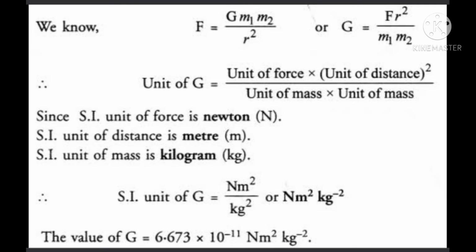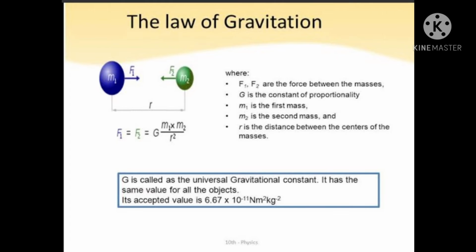When we substitute these SI units, we get the SI unit of gravitational constant G, that is Newton meter square per kg square. G is known as universal gravitational constant because it has the same value for all objects, that is 6.67 × 10^-11 Newton meter square per kg square.